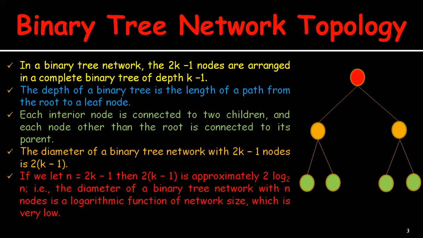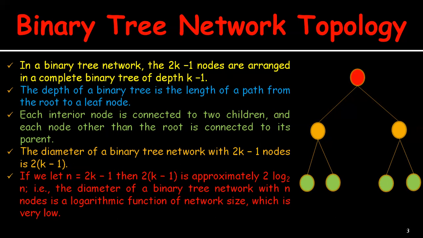That is, the diameter of the tree network with n nodes is a logarithmic function of the network size, which is very slow. The bisection width is very low, which means that it is poor. It is also possible to split the tree into two sets differing by at most one node in size by deleting the edge incident to the root, so the bisection width is 1.